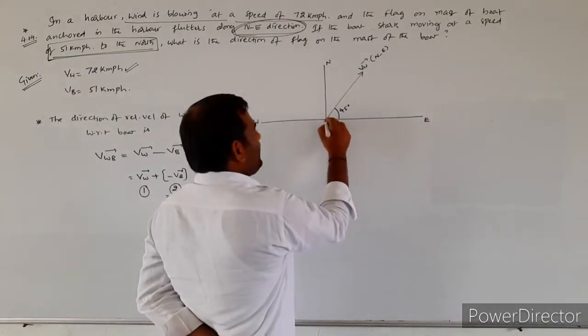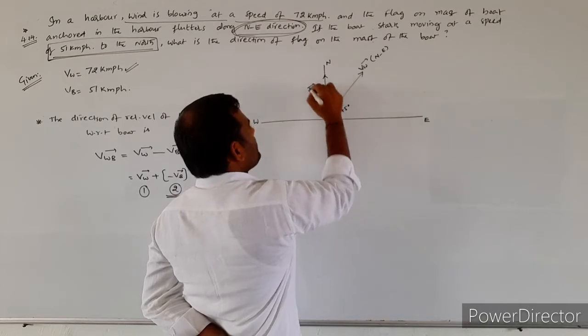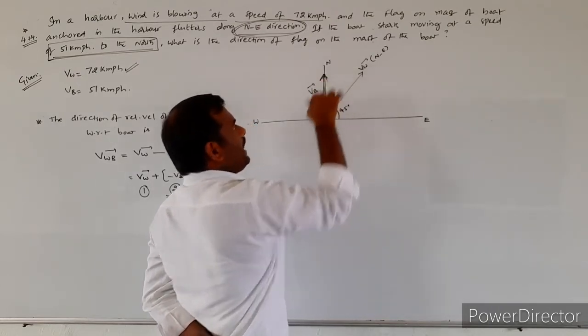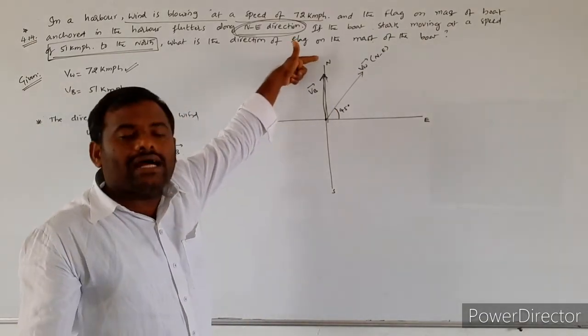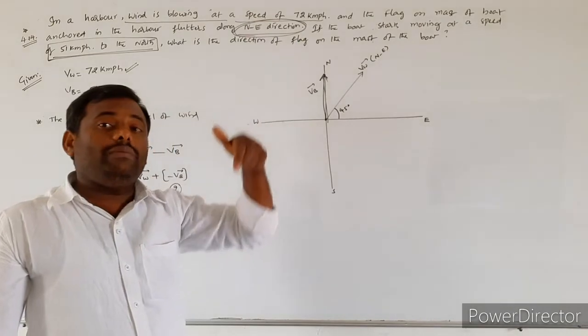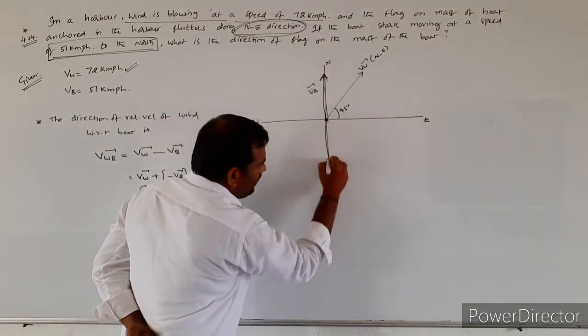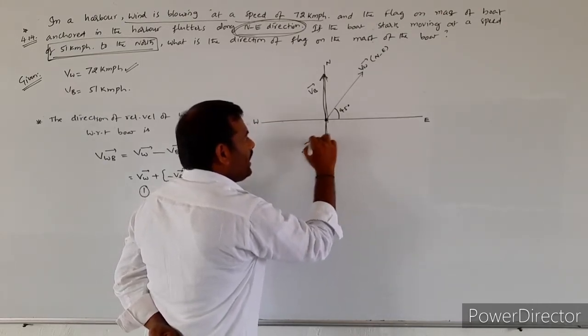So I am indicating the velocity of the boat along the north. If VB bar acts along the north, minus VB bar will be taken along the south.